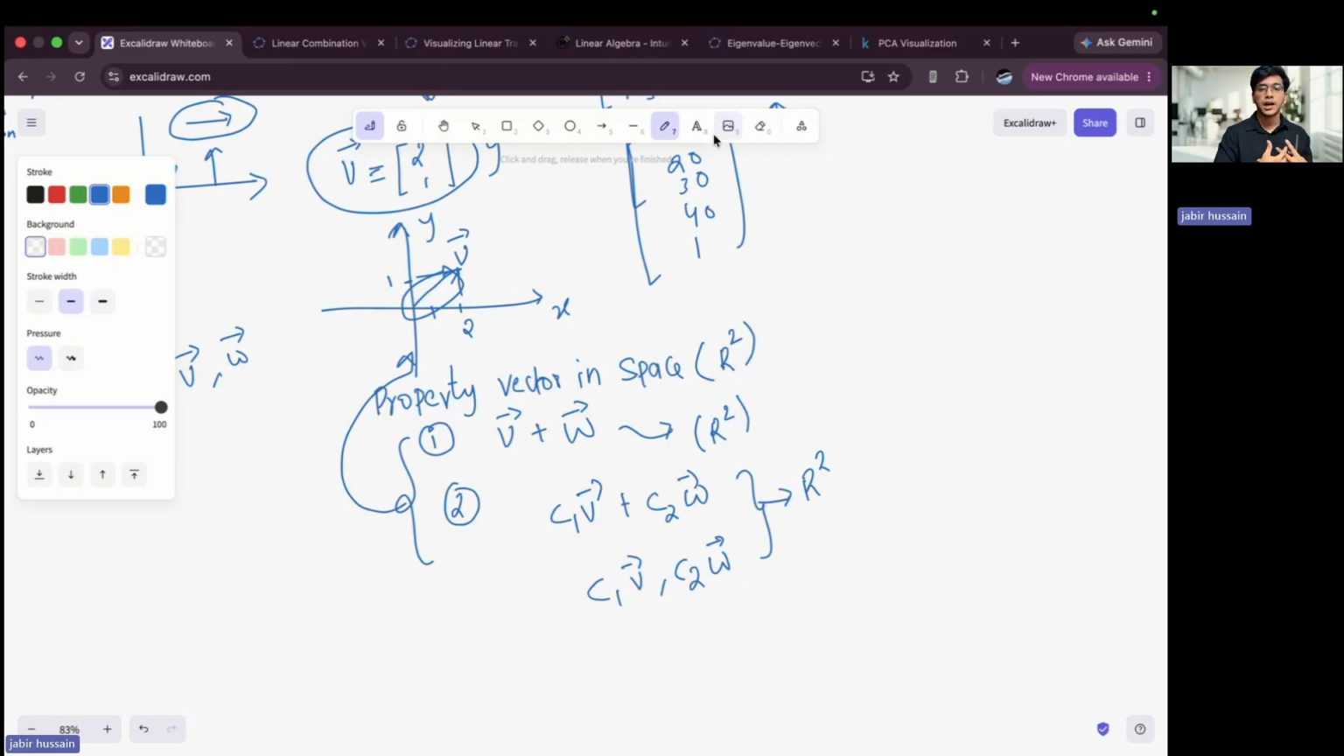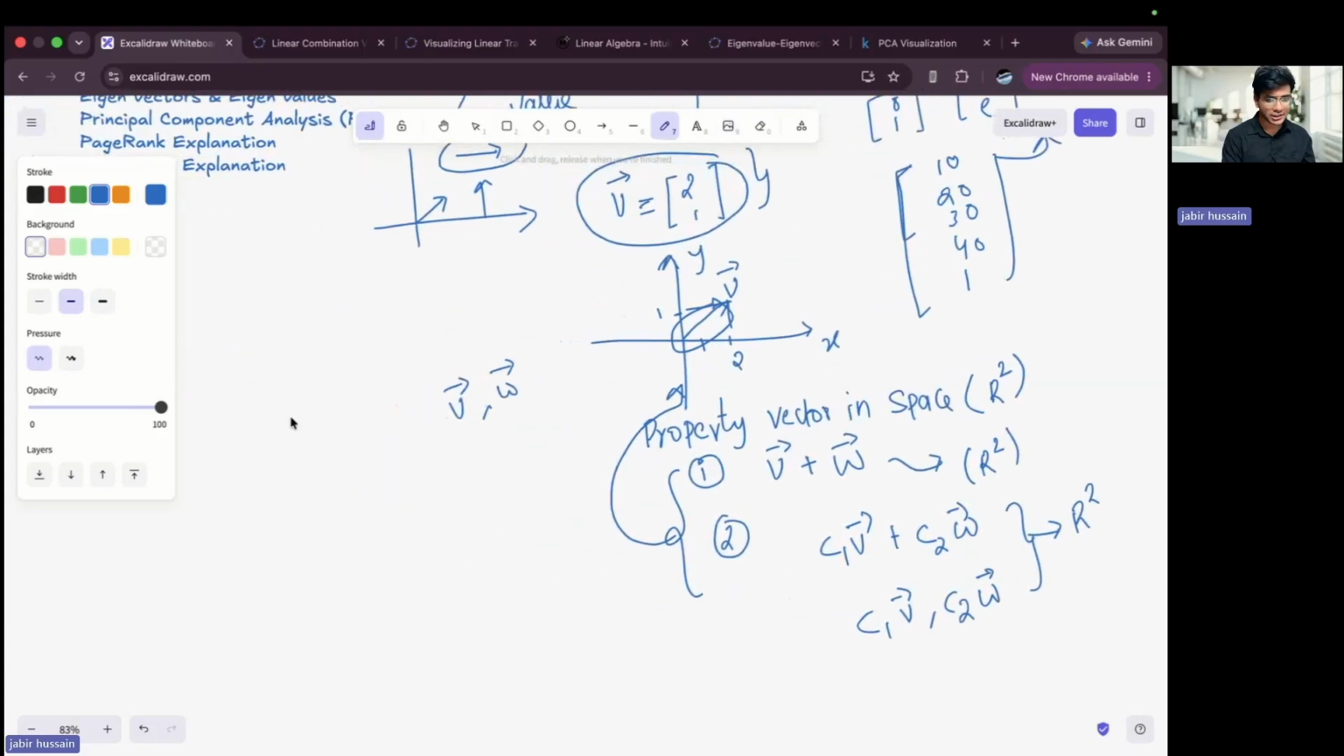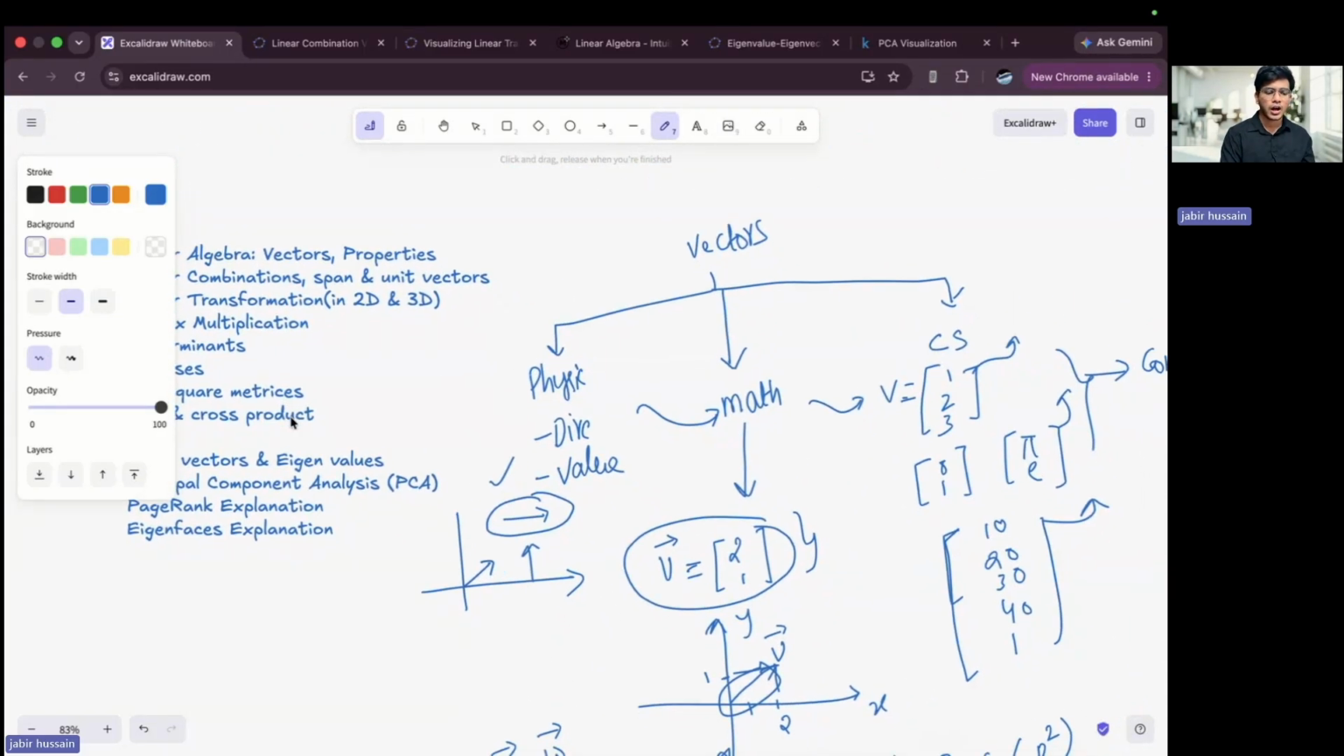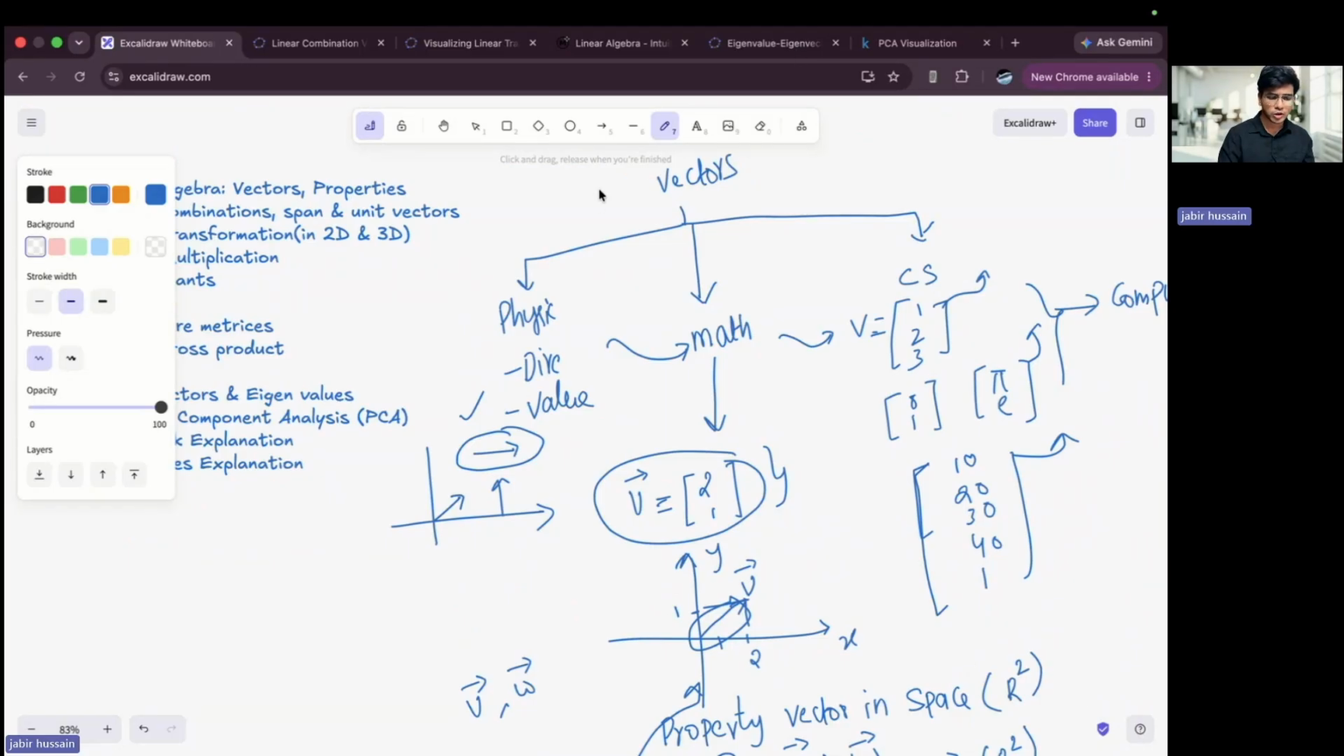So it is not a part of the given vector space. Okay, so this is what I'm trying to tell. Now, I hope you have understood the properties, what these properties are, and you have understood the first and foremost topic, which is a prerequisite for understanding eigenvectors.